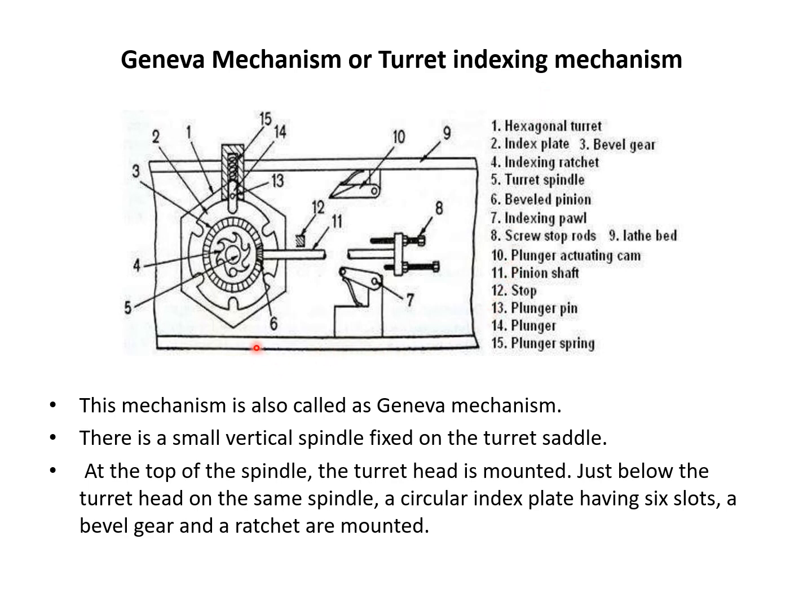Here, in the center portion, there is a small vertical spindle fixed on the turret saddle. At the top of the spindle, the turret head is mounted. Just below the turret head, on the same spindle, is a circular indexing plate having 6 slots: 1, 2, 3, 4, 5 and 6. A bevel gear and a ratchet are mounted on the same spindle.